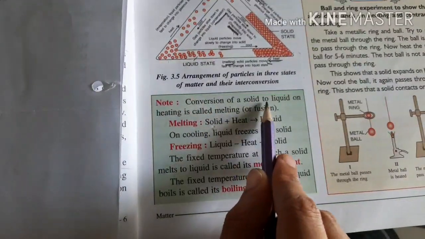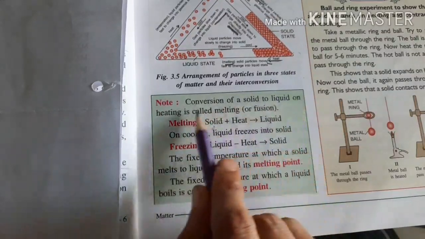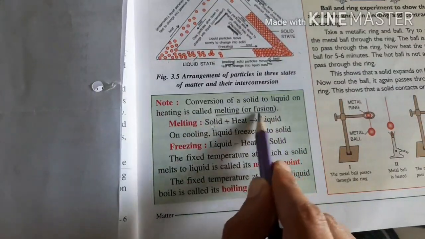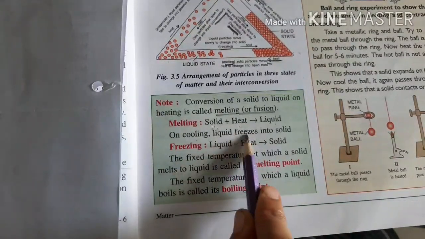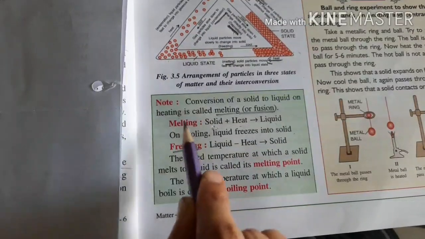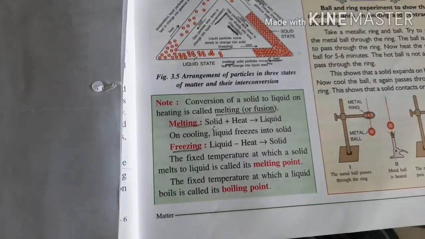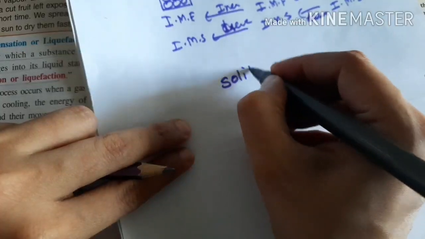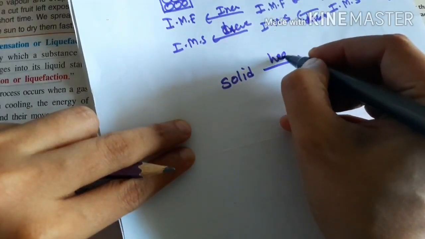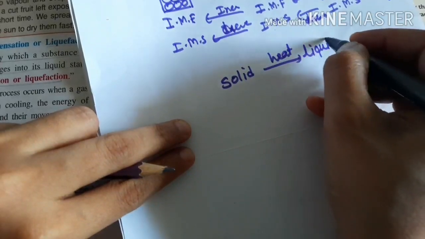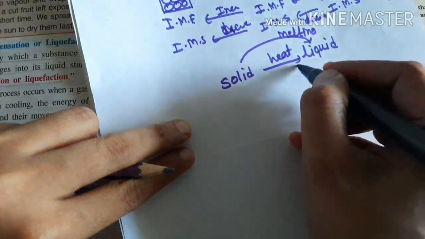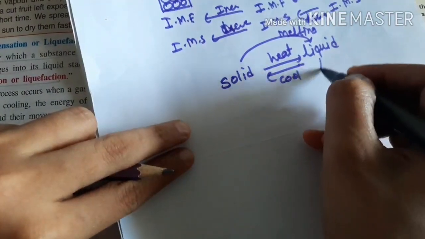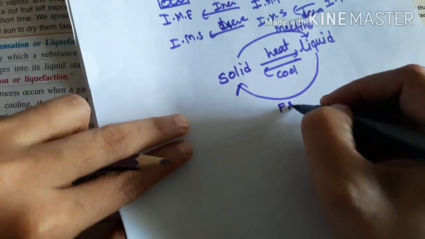Conversion of a solid to a liquid on heating is called melting or fusion. Solid heated becomes liquid. On cooling, the liquid freezes into a solid, so that is freezing. Melting and freezing. Remember this. Here I am writing: when we heat a solid, it converts into a liquid, so this is called melting. And when we cool down this liquid, this is called freezing.